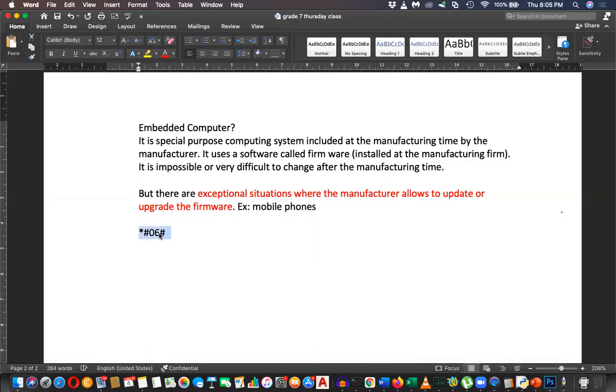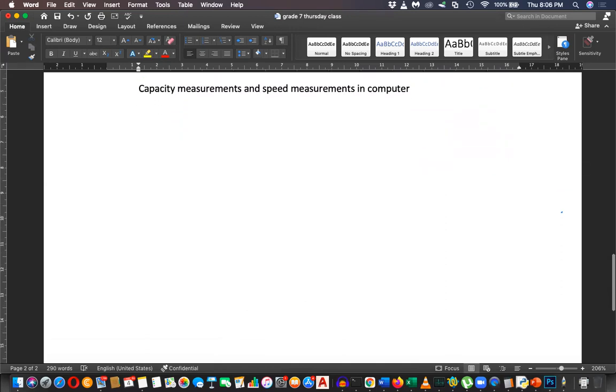Please write down the heading in your book. Capacity measurements and speed measurements in computer.